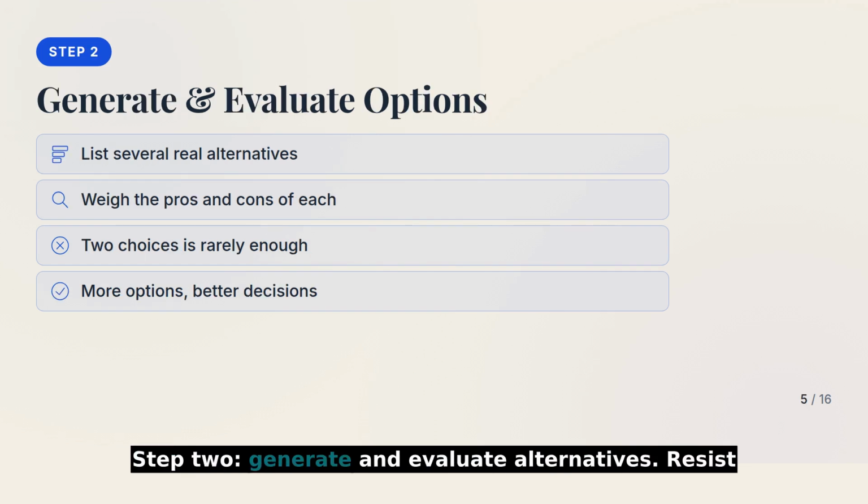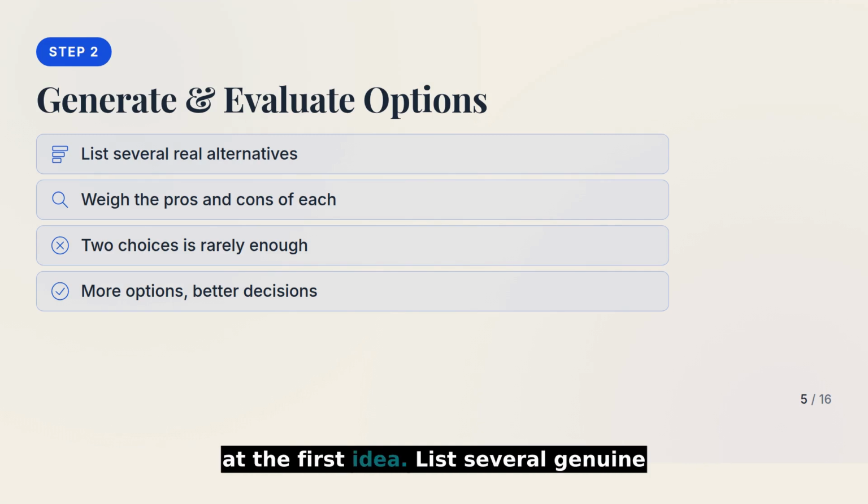Step 2. Generate and evaluate alternatives. Resist the urge to jump at the first idea. List several genuine options, then weigh the pros and cons of each. The research is clear. Decisions made from just one or two choices are far weaker than those that started with a real range of possibilities.